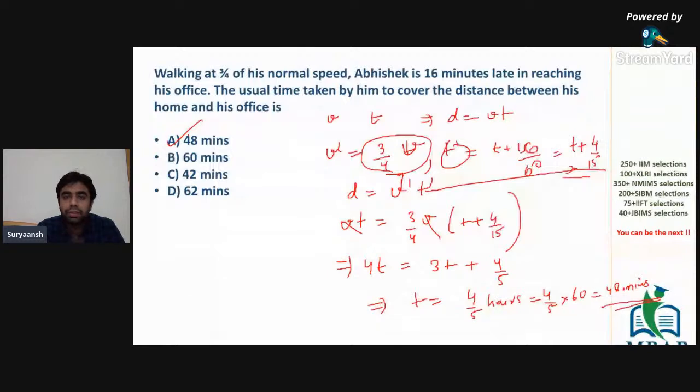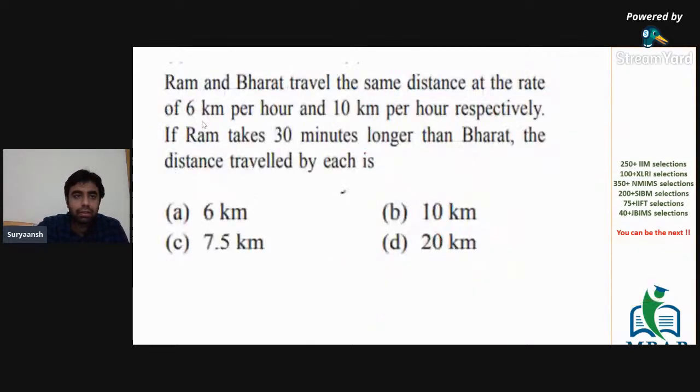Just use the concept of distance, which is speed into time. In both the cases, v and v would get cancelled, and we're left with a relation between t dash and t. And from that we get t as 48 minutes. So then I'll move ahead if this is clear.